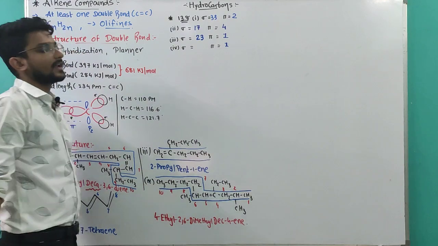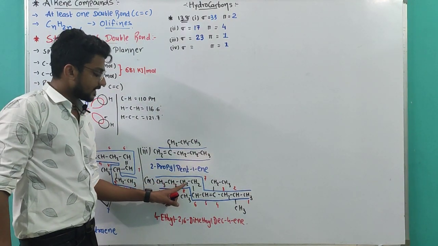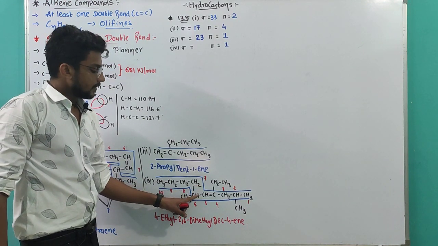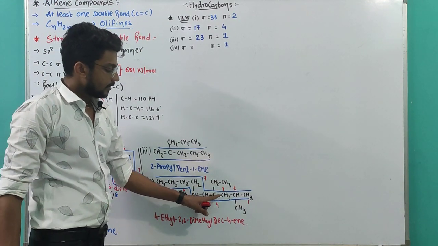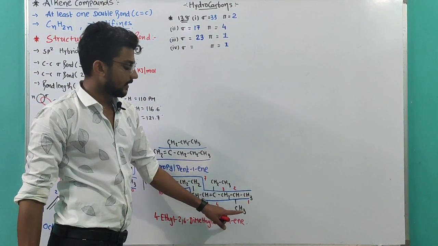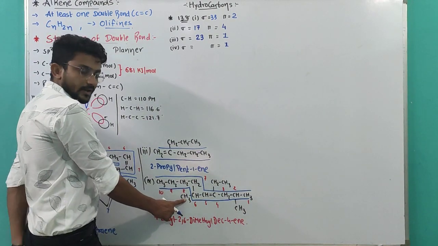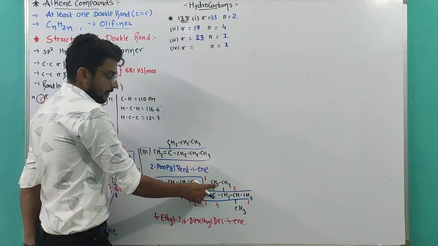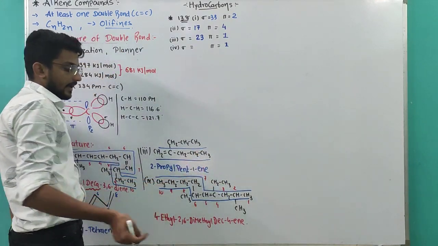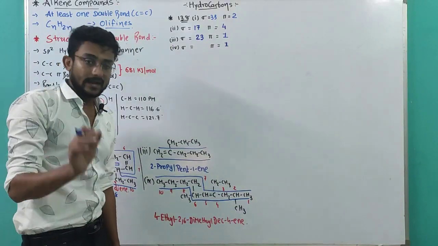Now calculate the sigma bonds. 3, 4, 5, 6, 7, 8, 9, 10, 11, 12, 13, 14, 15, 16, 17, 18, 19, 20. 20 plus 3, 23, 24, 25, plus 3, 28. Total carbon-hydrogen sigma bonds are 28.